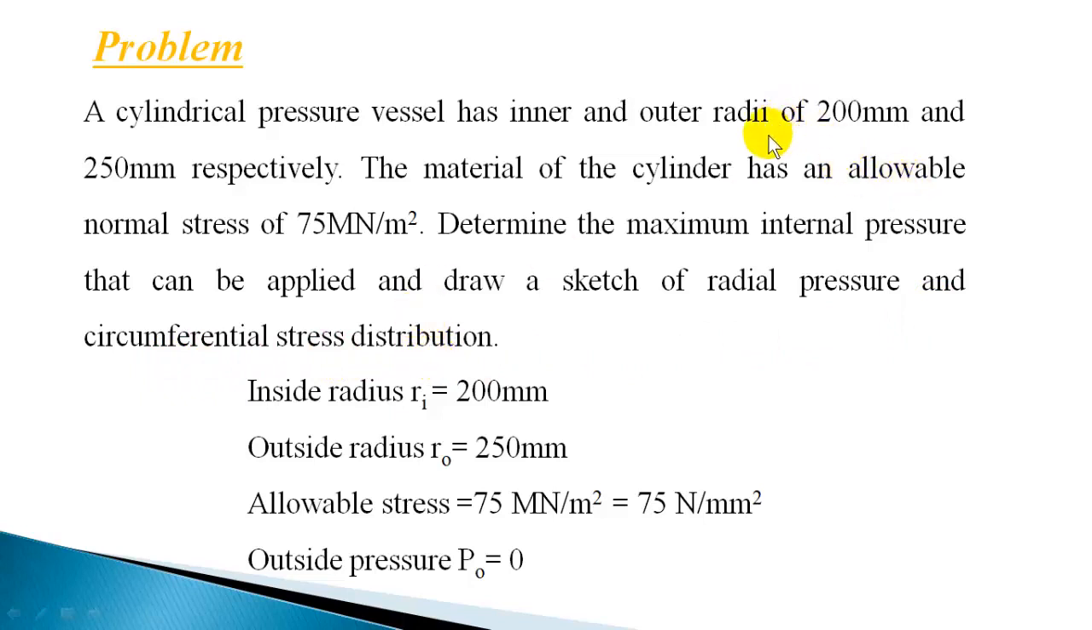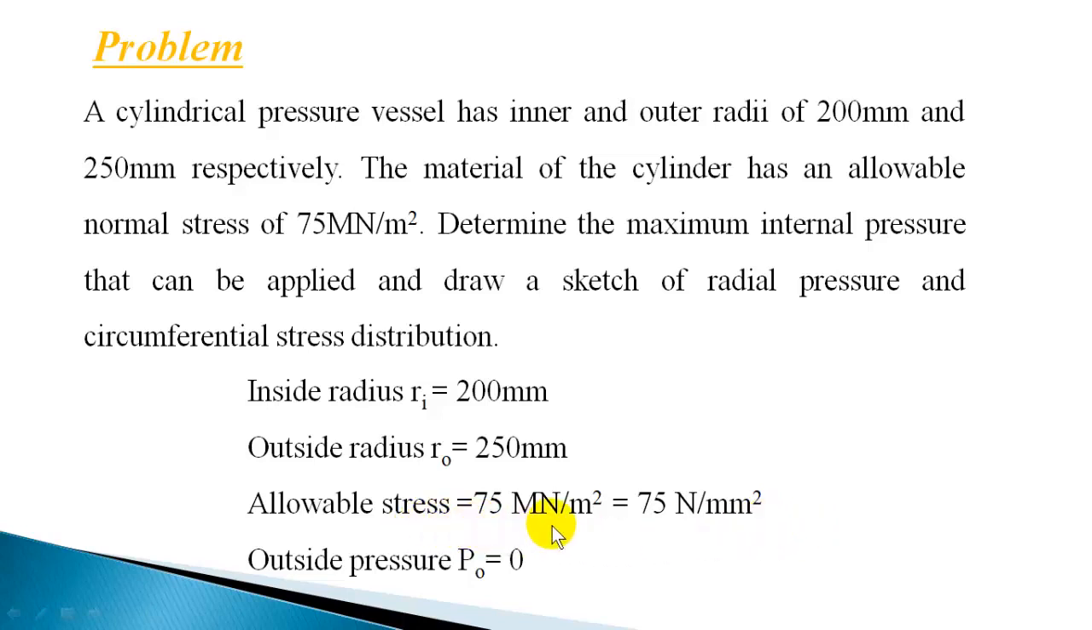So here directly inside radius and outside radius are given. So you know Ri and R0, and allowable normal stress is given as 75 MN per meter square. Meganewton per meter square means megapascal. Newton per meter square is pascal. So 75 megapascal is equal to 75 Newton per mm square.